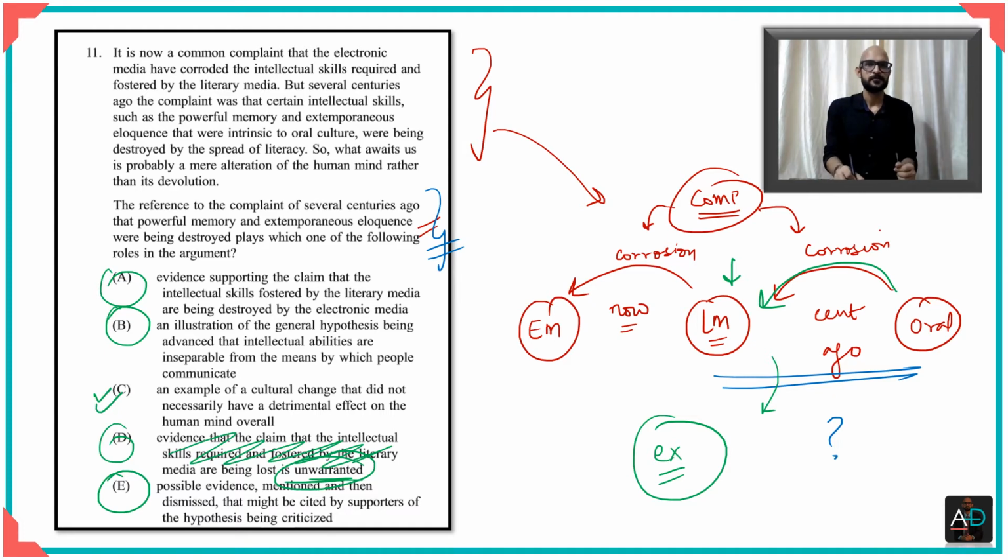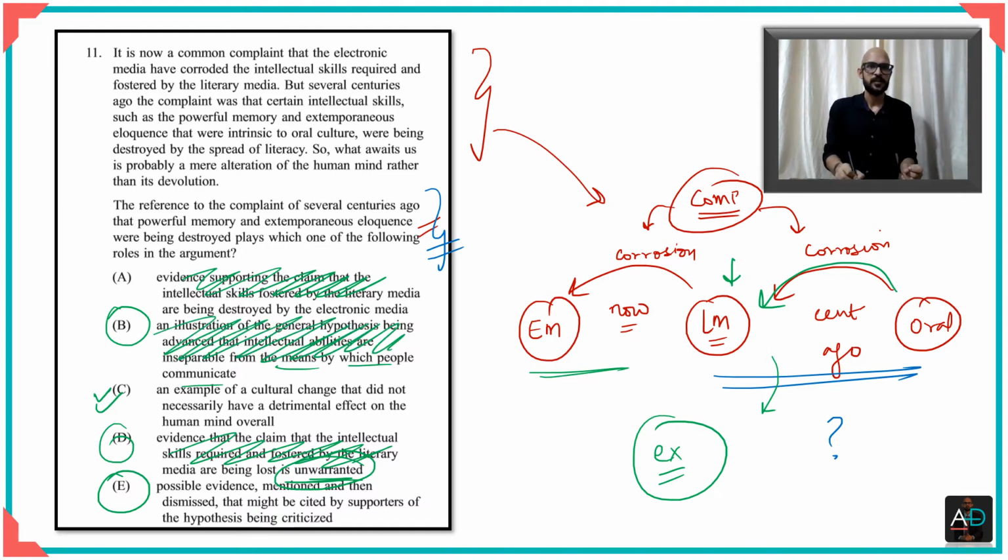Look at option A. It speaks the exact opposite of what is being said here. Take a moment, read option A. It is the opposite of what is being suggested by the passage. So you can eliminate option A as well, right? Similarly, when you look at option B, it talks about something which is very vague. It talks about intellectual abilities and about the means of communication, and that's not what is the main point of the passage, right? So you can eliminate B as well.